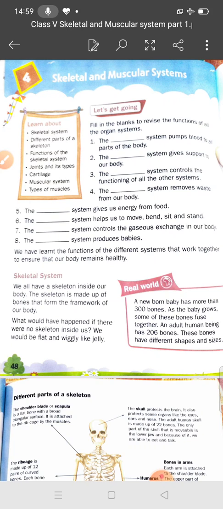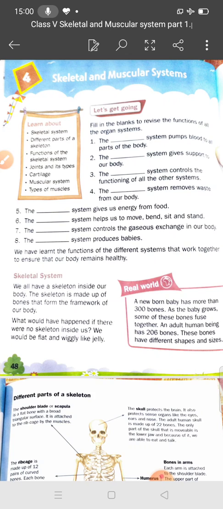Next, student, the system gives support to our body. Yes student, skeletal system. Skeletal system gives support to our body. Okay student, the system controls the functioning of all other systems. Which system controls the functioning of all the other systems? Yes student, nervous system. Nervous system controls the functioning of all other systems.